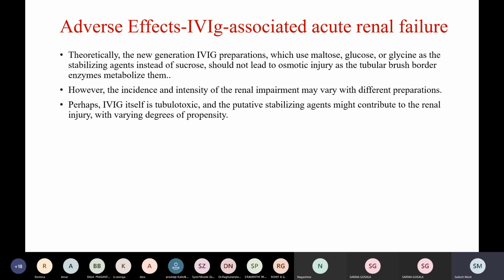Theoretically, the new generation IVIG products which use maltose, glucose, or glycine as stabilizing agents instead of sucrose should not lead to osmotic injury, as the tubular brush border enzymes metabolize them. However, the incidence and intensity of renal impairment may vary with different preparations. Perhaps IVIG itself is tubular toxic, and putative stabilizing agents might contribute to the renal injury with varying degrees of propensity.